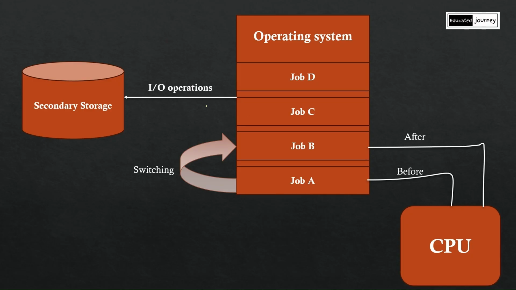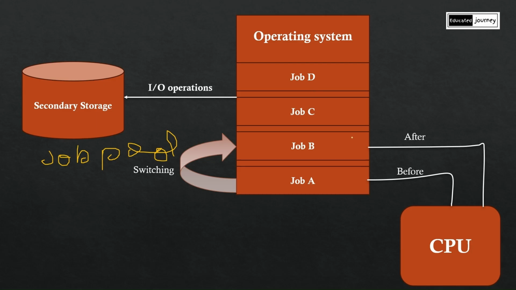Let us see the working of multi-programming operating system. This is the secondary storage, that is nothing but a job pool, also known as the job pool. In this, the jobs are stored. The operating system collects the jobs from the secondary storage, that is the job pool. So it has collected job A, job B, job C, job D.